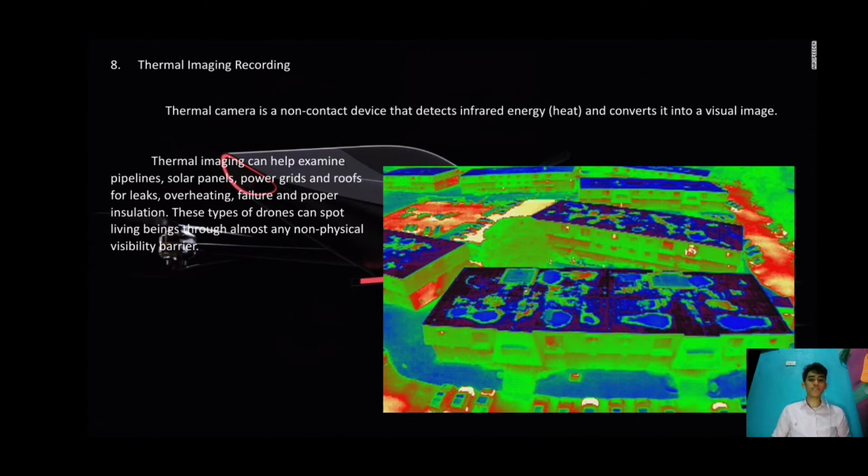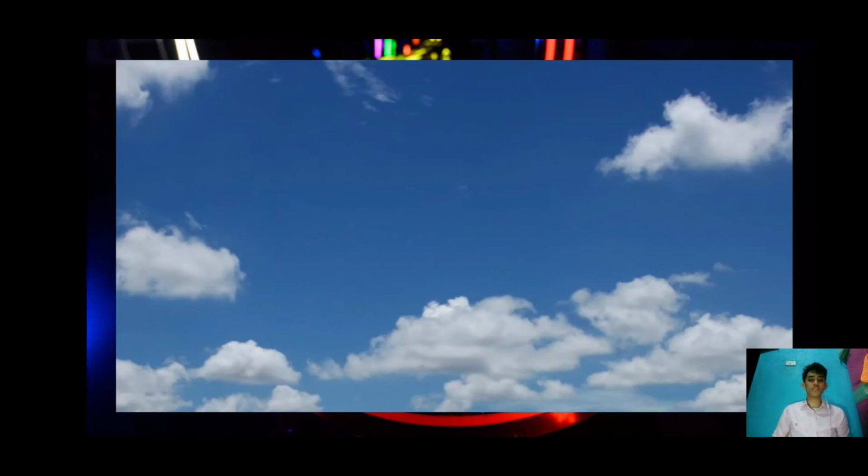The thermal imaging can help to examine the pipeline, solar panel, power grid, and roof for leaks, overheating, failure, and proper insulation. This type of drone can spot living beings through almost any non-physical visibility barriers. And let's watch a video about the thermal camera that's used in inspecting the roof of the building to find the defect.